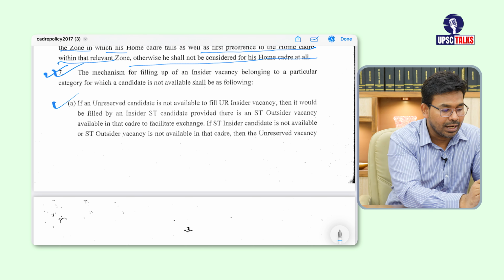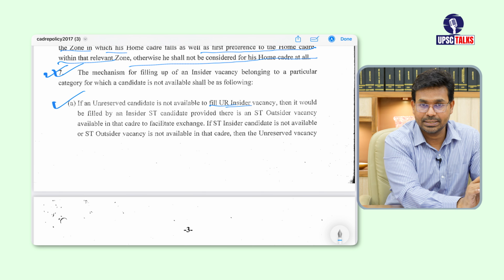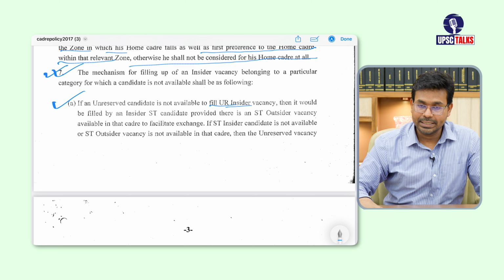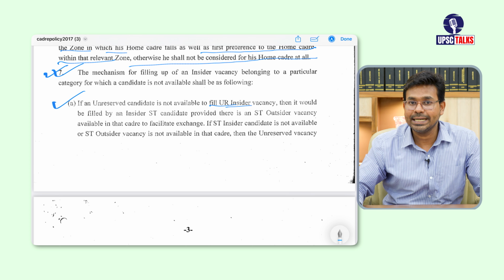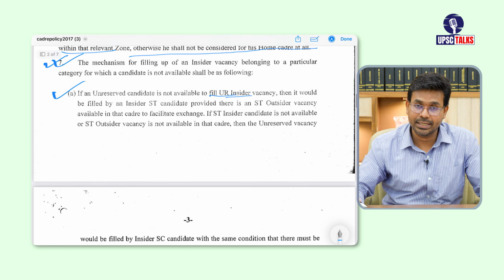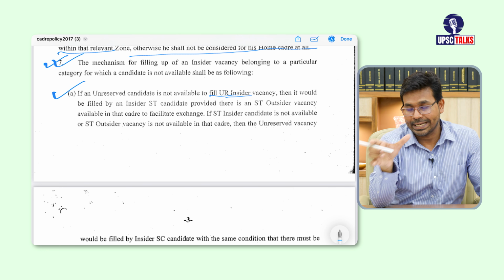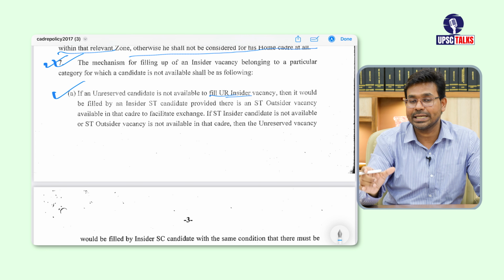So it says, if an unreserved candidate is not available to fill an unreserved insider vacancy, means there is a state, let's say Bihar, there is an unreserved insider vacancy for IAS, but a candidate is not there who has claimed Bihar as their home state in the civil services exam through DAF 2, who has not filled preference. So the vacancy is there but the candidate is not there. So how are they going to fill that unreserved vacancy?